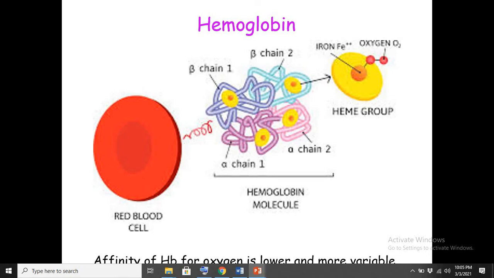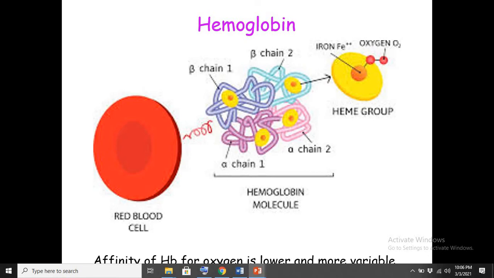Hemoglobin is a tetrameric protein. It has two alpha subunits and two beta subunits, and these alpha and beta subunits are joined with each other via different forces, and the whole hemoglobin is a type of quaternary protein. We have already understood what a protein quaternary structure is.